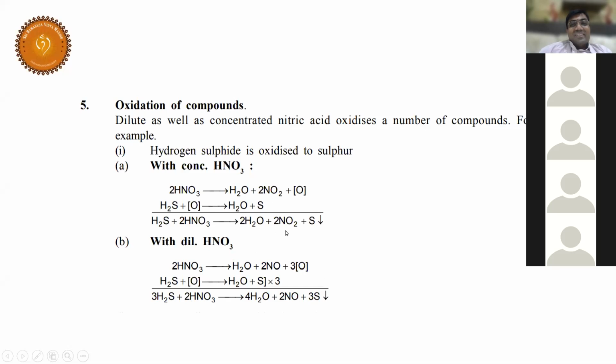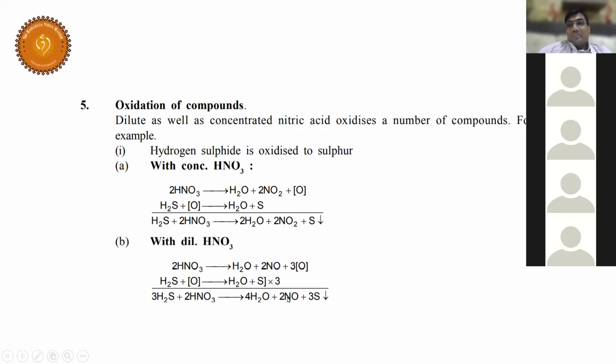What is the difference? The difference is oxidizing action. Here, +5 to, what is the oxidation state here? +4. Little effort, not much effort. So just only one unit is reduced here. Here, how many units are reduced?